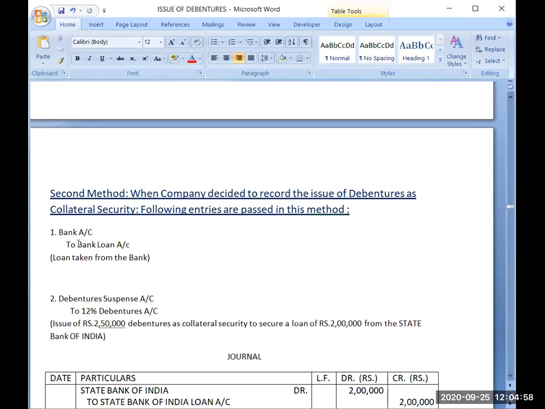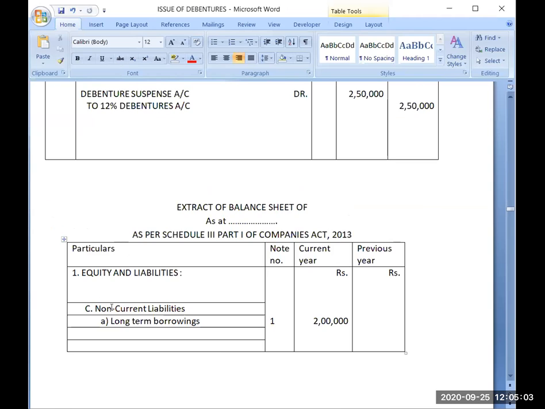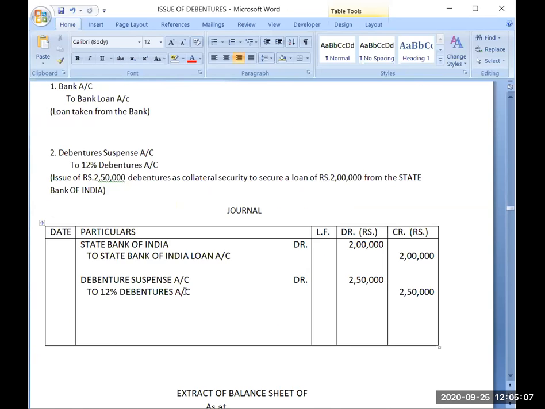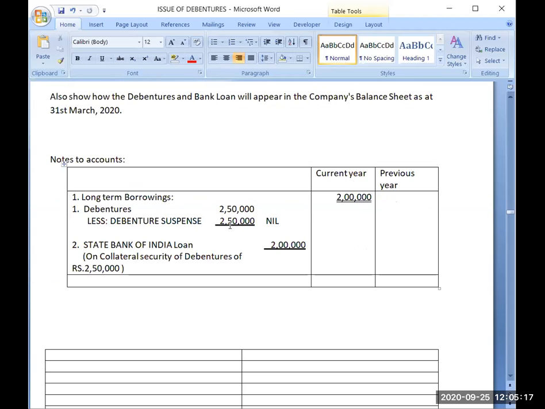Now, one query is there. When 10 lakh is not given, please tell. Okay, you have missed the class. When 10 lakh is not given, simple. One entry you have recorded for the debenture issue, that is 2,50,000. So the balance in the debentures account will be simply 2,50,000. Then there is no opening balance of 10 lakh. So in your notes to accounts, the debenture balance will also be 2,50,000. This point is clear.